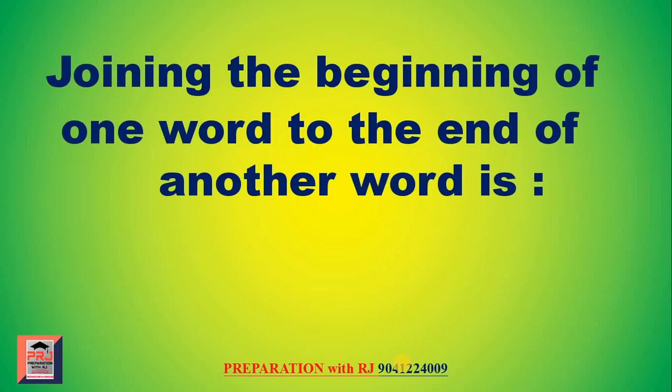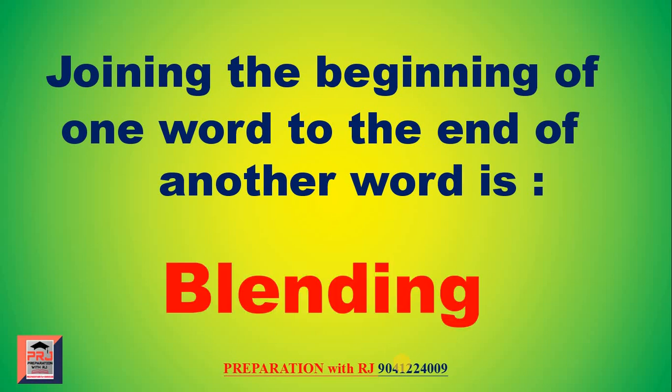Joining the beginning of one word and the end of another word, read carefully, is called blending. As an example, brunch. This word brunch is formed from 2 words, breakfast plus lunch.